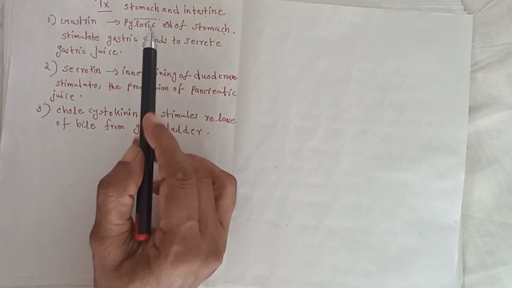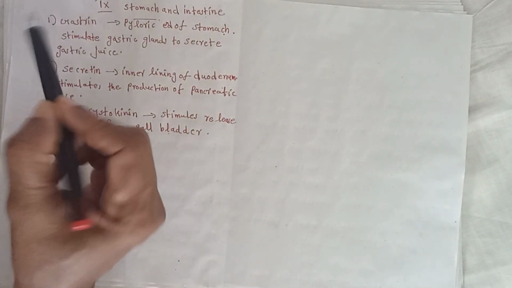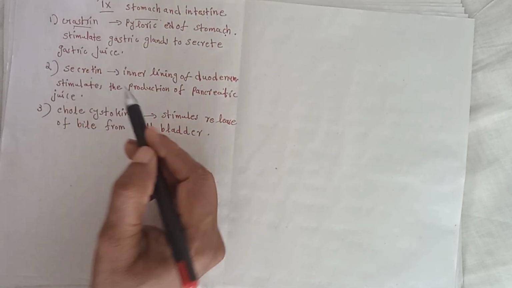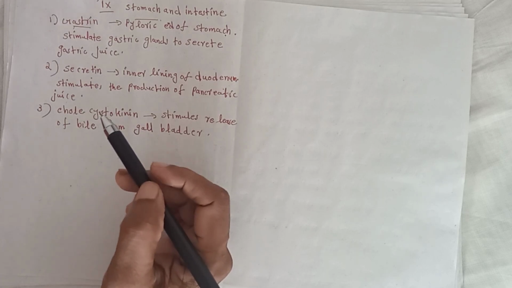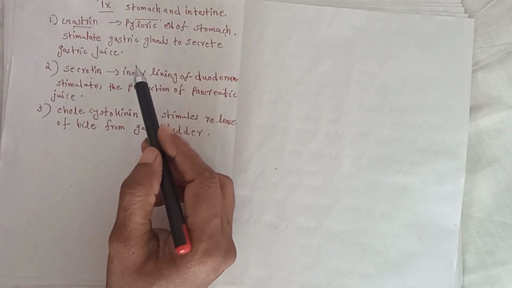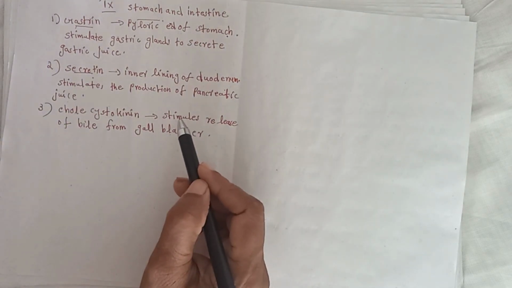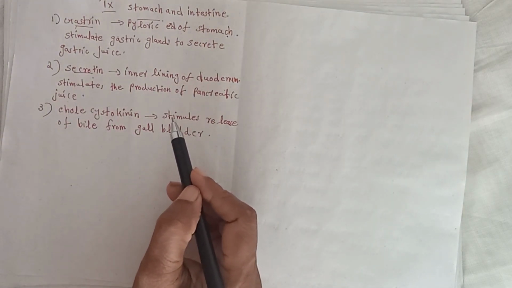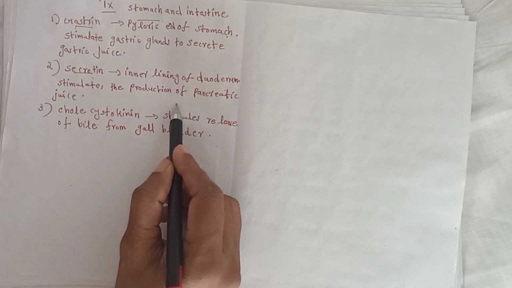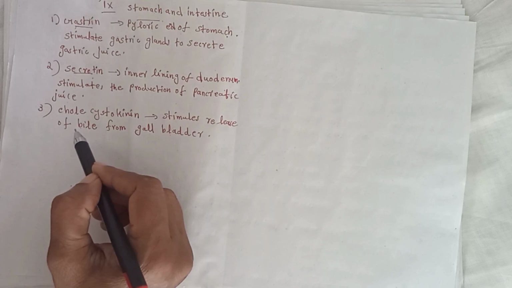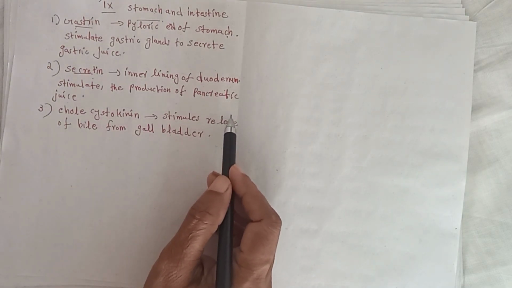The ninth endocrine parts are stomach and intestine. The first hormone, gastrin, secreted by mucous membrane of pyloric end of stomach, stimulates gastric glands to secrete gastric juice. The second hormone, secretin, secreted by inner lining of duodenum, stimulates the production of pancreatic juice. The third hormone, cholecystokinin, stimulates the release of bile from gallbladder.